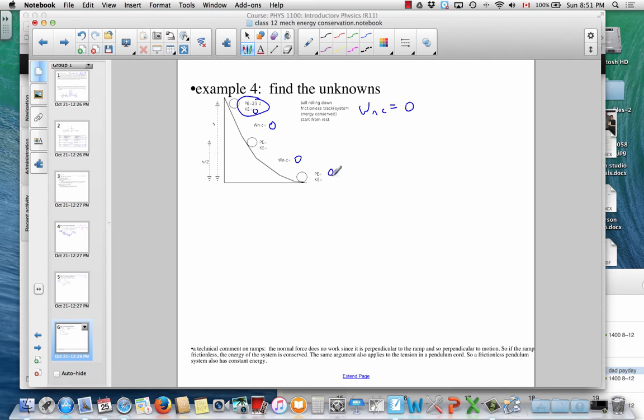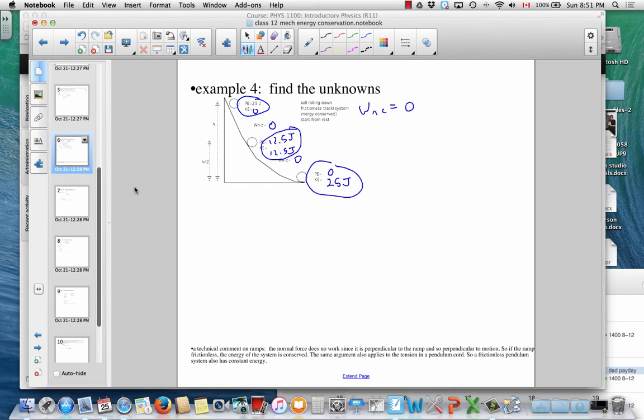Down here at the bottom, where there's no height energy left, we must have 25 joules of motion energy. And what about this position here? Well, we see we're exactly halfway down. So that means we have half the height energy, and therefore half the motion energy. So this is another conservative system, and mechanical energy is a constant.